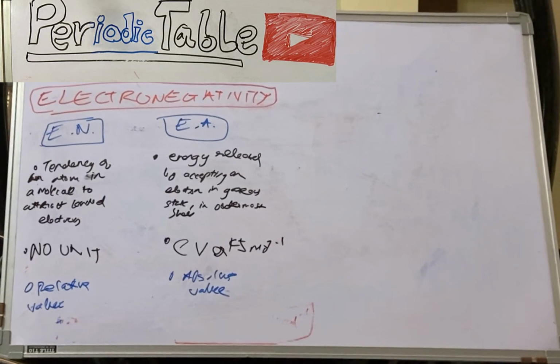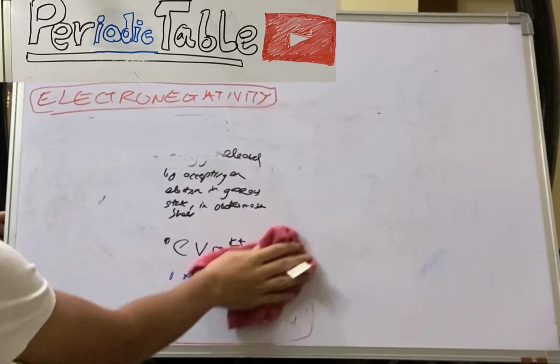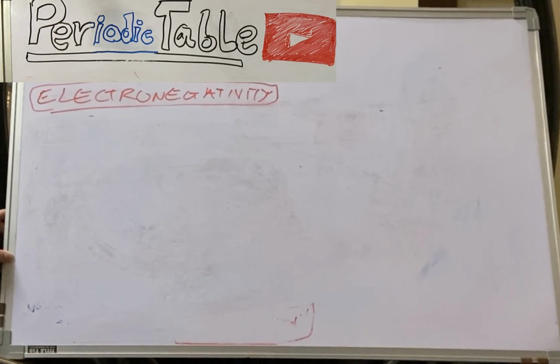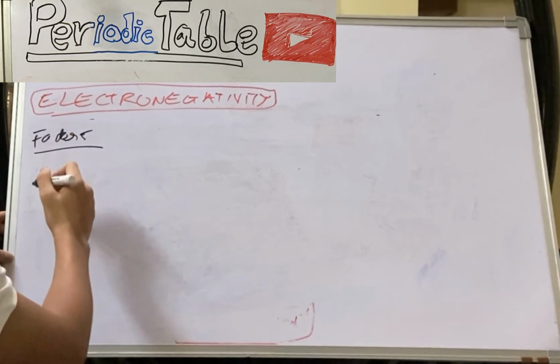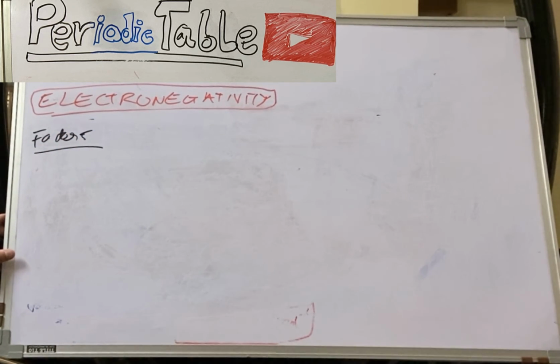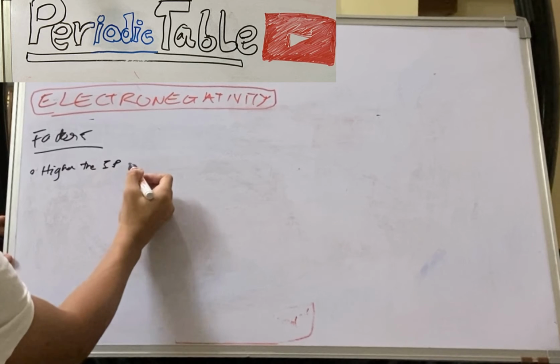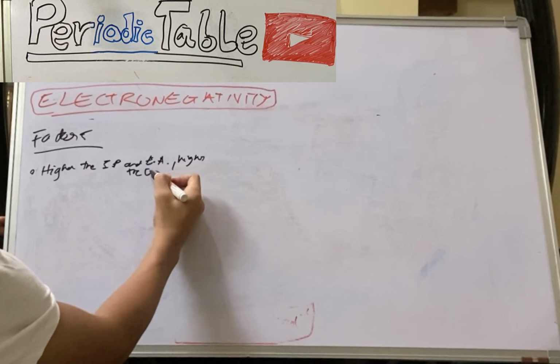Now we come to the factors affecting electronegativity. By Mulliken's formula, can we say that the higher the IP and EA of an atom, the higher the electronegativity?